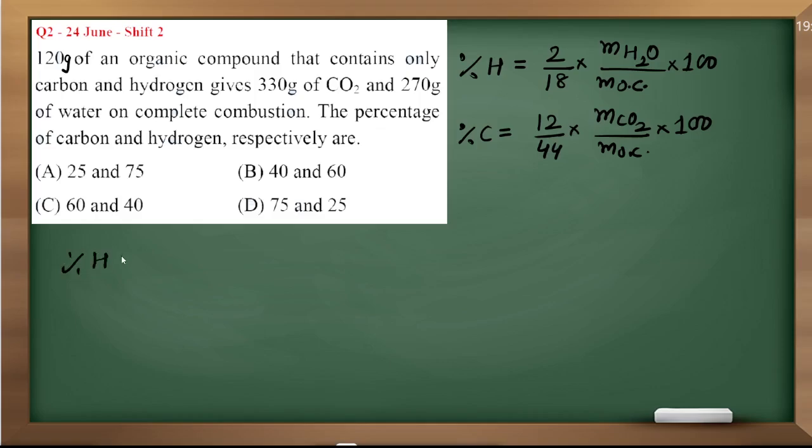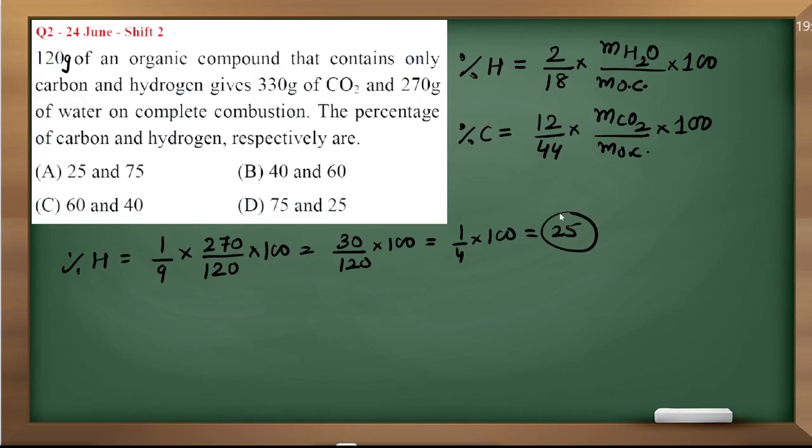Okay, so percentage of hydrogen is 1 by 9. 2 by 18 means 1 by 9 into 270 by 120, which is 30 by 120 into 100. So it is 1 by 4 into 100, which means 25.